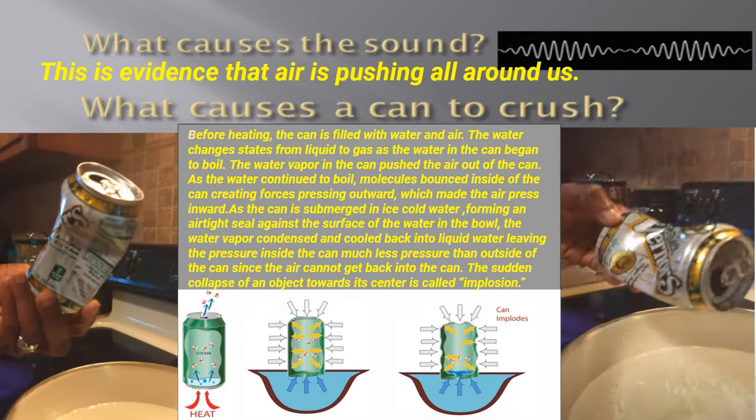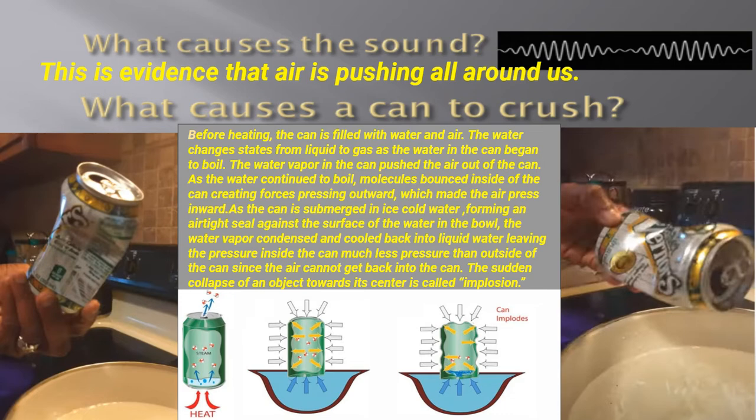Now, when the steam came out of the can, why were we able to see that particular gas? Because we don't see gas normally. Why do we see it? You're right. The particles are bumping into each other. That's why we were able to see the steam. Now, the water vapor in the can pushed the air where? Right, it pushed the air out of the can.